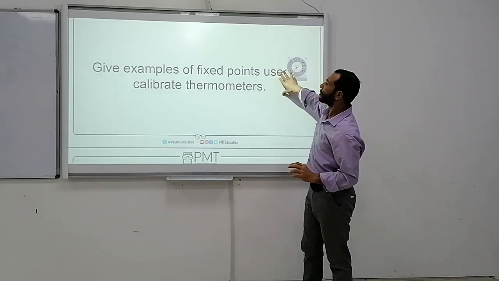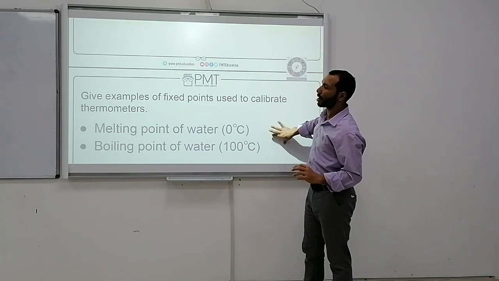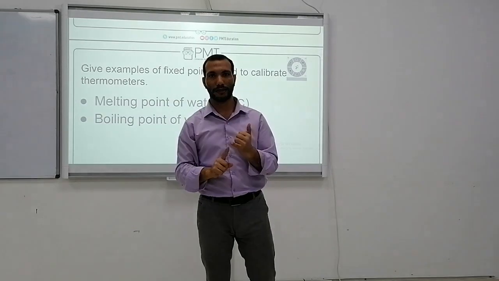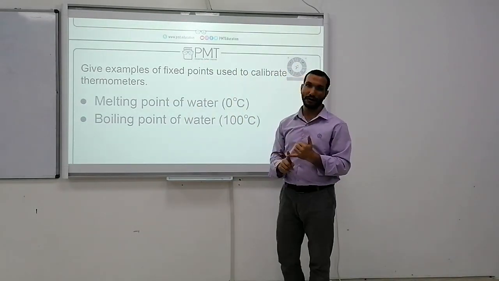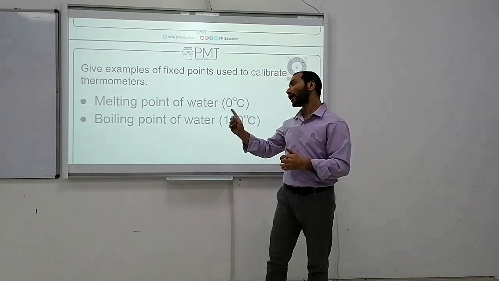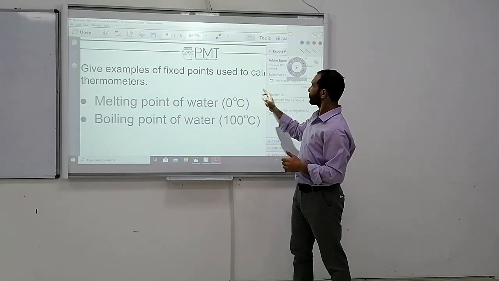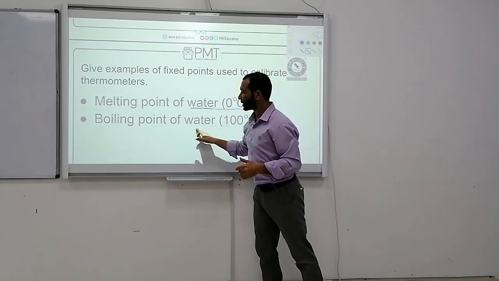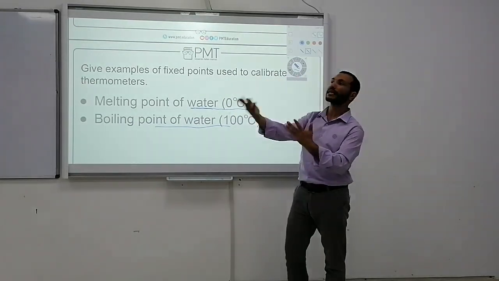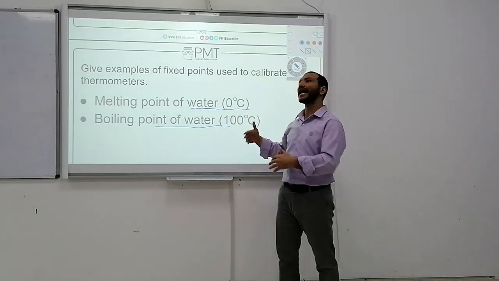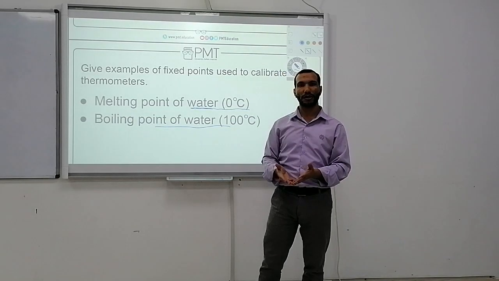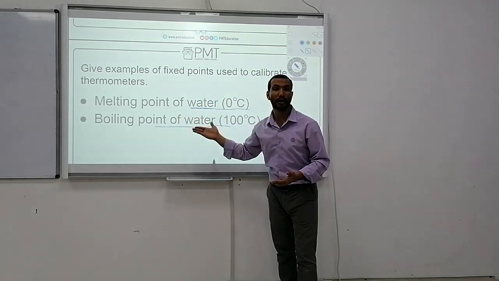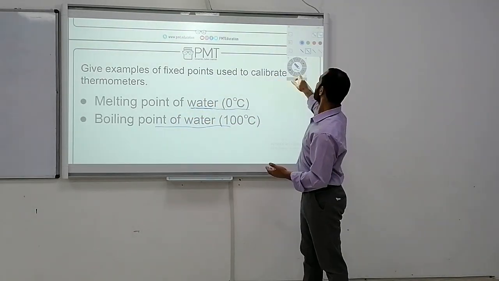Number 3, give examples of fixed points to calibrate the thermometer. To calibrate any thermometer, we must have 2 main points. Number 1, the melting point. Number 2, the boiling point. Like what? The melting point of water is 0 degrees. The boiling point of water is 100. When we choose a liquid for the thermometer, we should take into consideration the melting point and the boiling point.